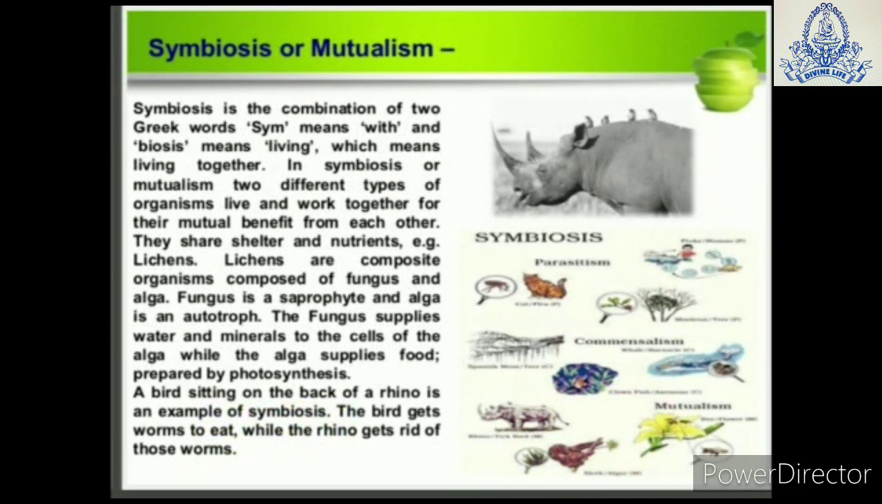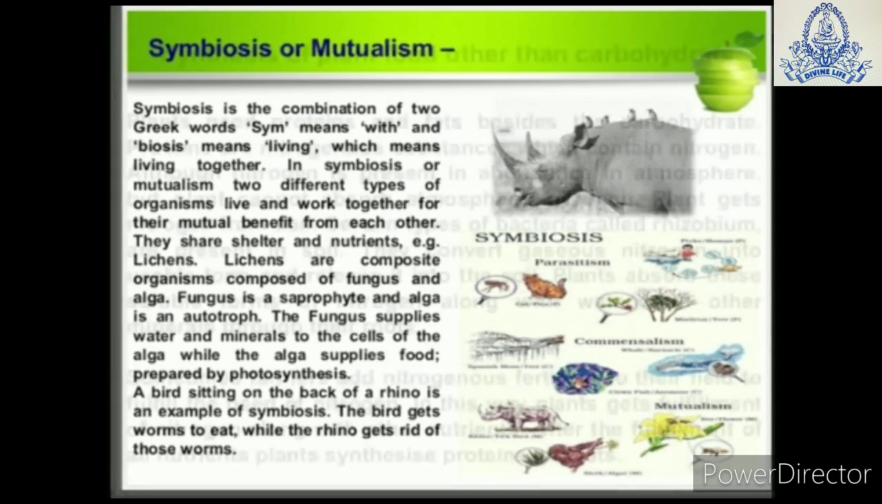Another mode of nutrition is symbiosis or mutualism. That means two different types of organisms live and work together for their mutual benefit from each other. They share shelter and nutrients. For example, lichens. Lichens are composite organisms composed of fungus and algae. Fungus is a saprotroph and algae is an autotroph. Fungus provides shelter and algae supply food, so that they both are equally benefited from each other. So this is called symbiosis or mutualism. Find out some other examples of symbiosis.